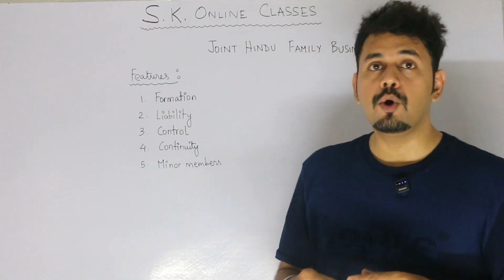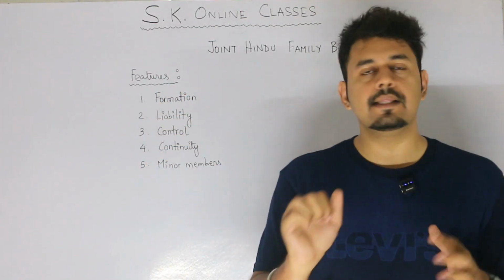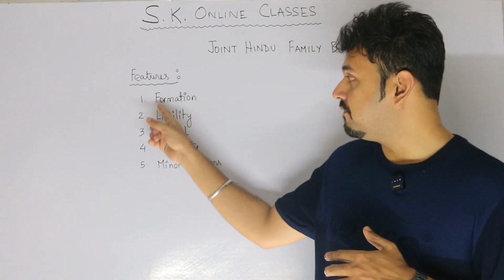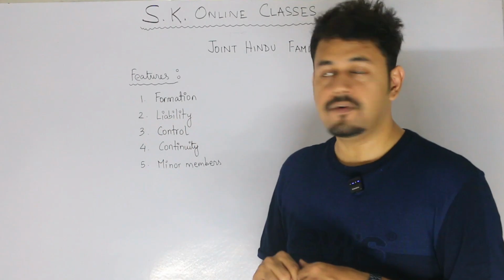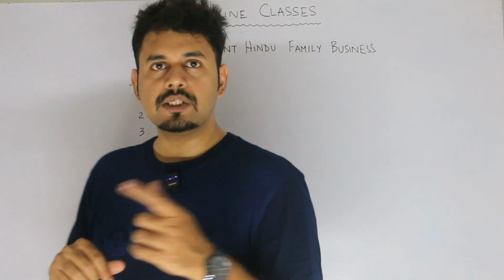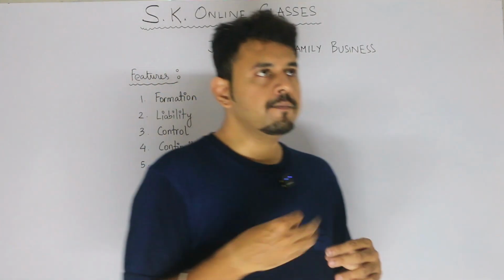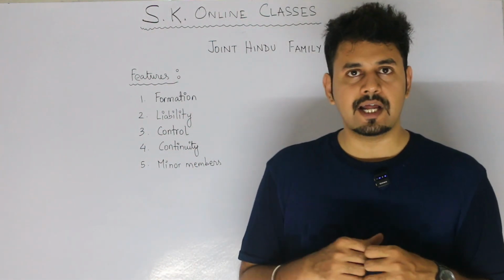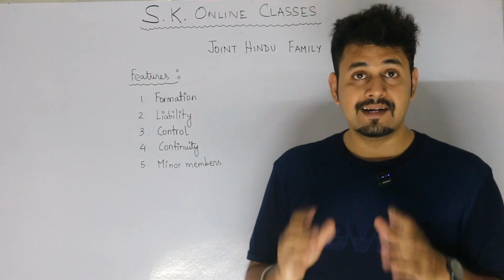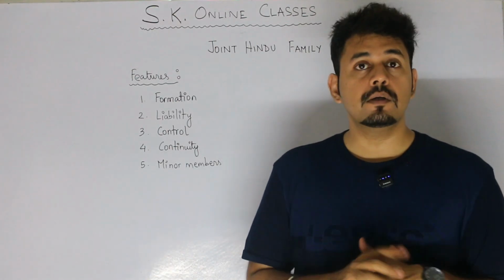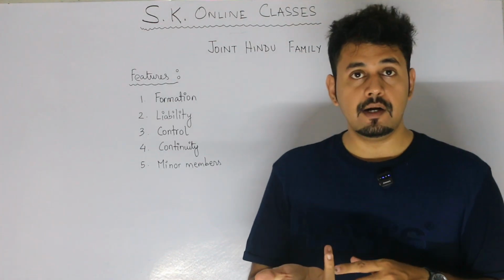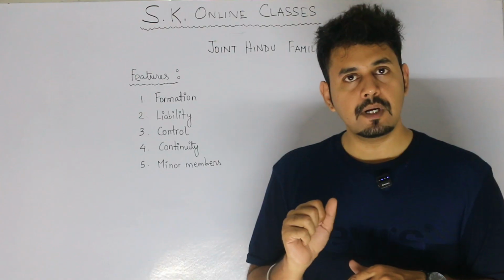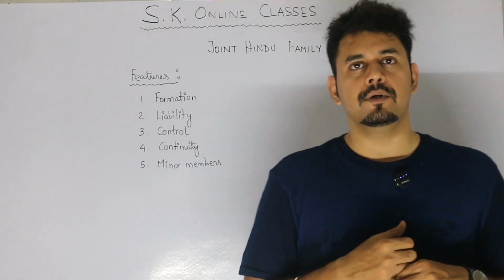Now, when we talk about this, there are few features only in the syllabus for your CBSE curriculum. So we will follow that and complete this part. Now, the first feature being formation. Just now I told you that the formation of a joint Hindu family business takes place under the Hindu Succession Act 1956. Under that act, you can form a joint Hindu family business, provided two conditions are fulfilled. Number one, there has to be an ancestral property and there must be two male members.